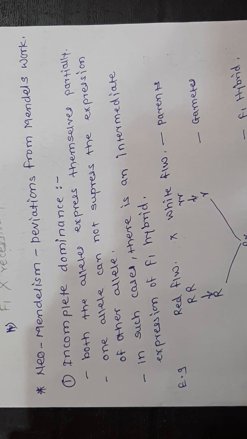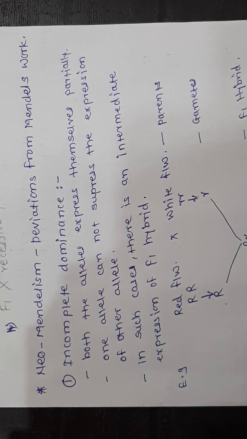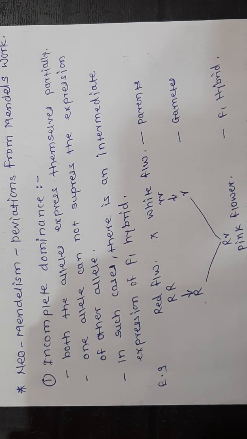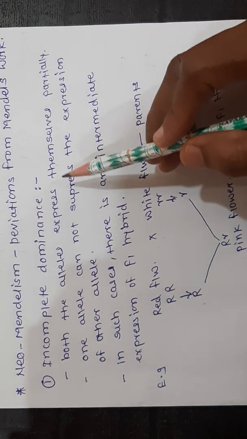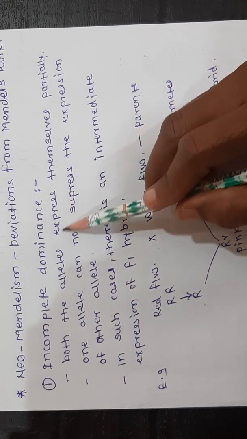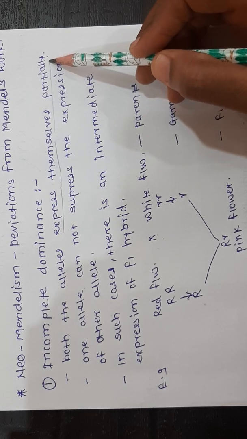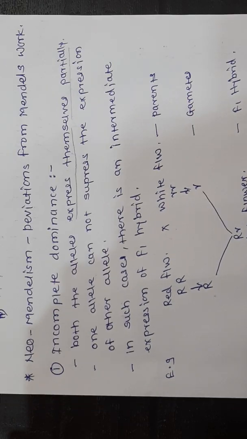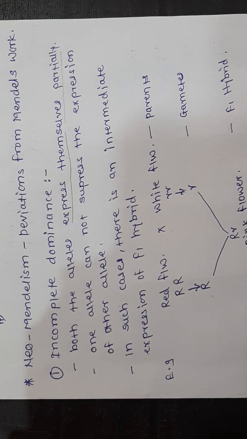But in incomplete dominance, what happened? It is an interesting factor. Look at this. In incomplete dominance, both alleles express themselves partially, means they do not suppress the expression of the other allele.